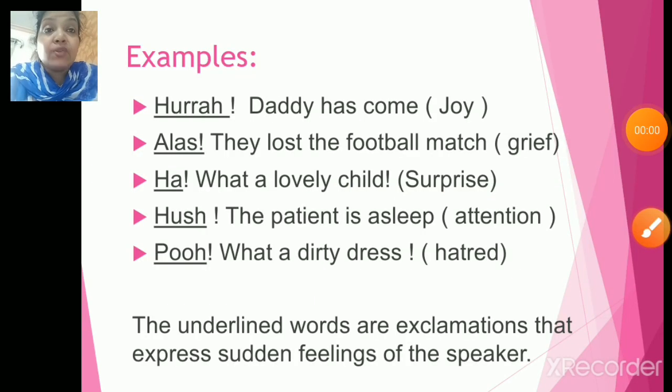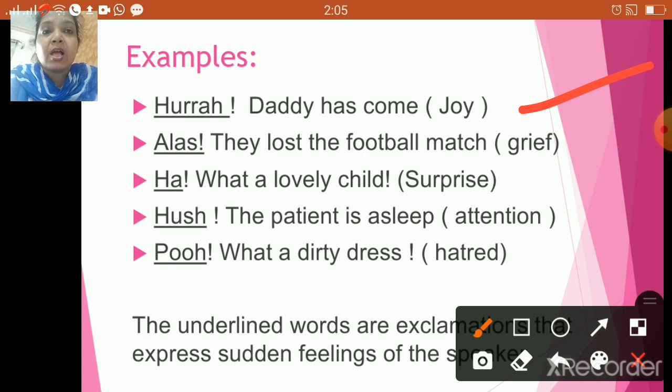Now, children, let us quickly go through the examples of interjection. The first one is, hurrah, daddy has come. So yes, that's joy. The next one, alas, they lost the football match. This is grief, a kind of pain. Next one, huh, what a lovely child. That's surprise. Next, hush, the patient is asleep. This is attention. Next one, ooh, what a dirty dress.